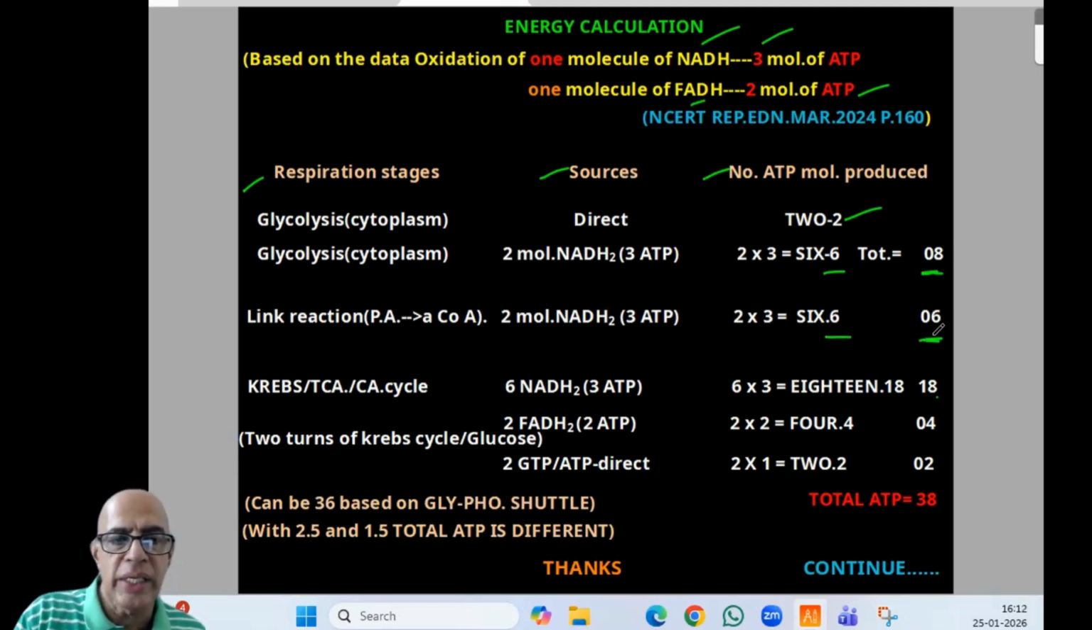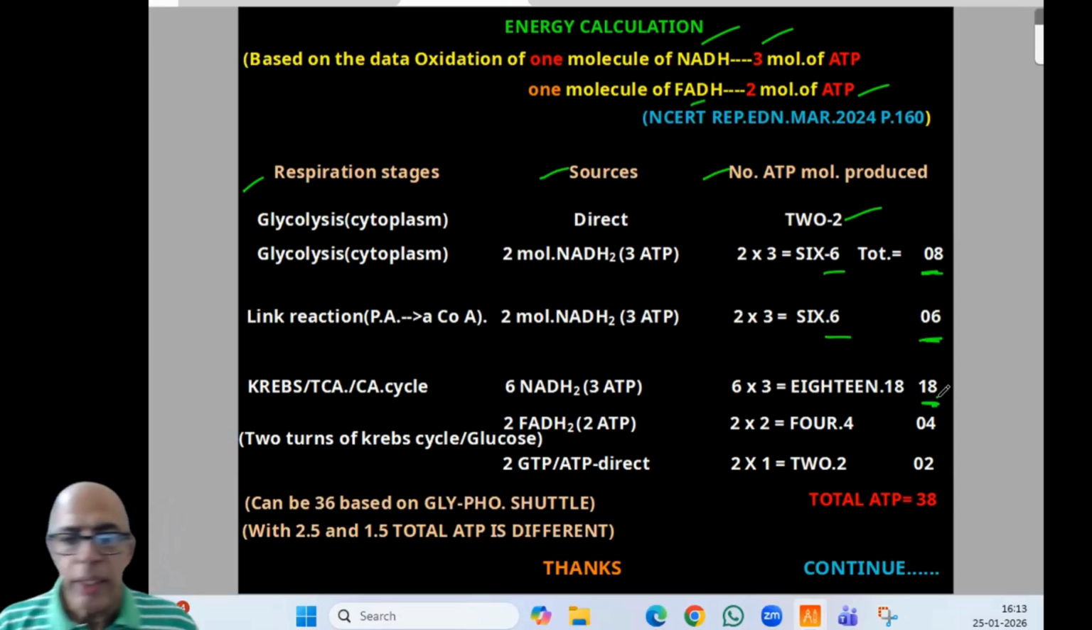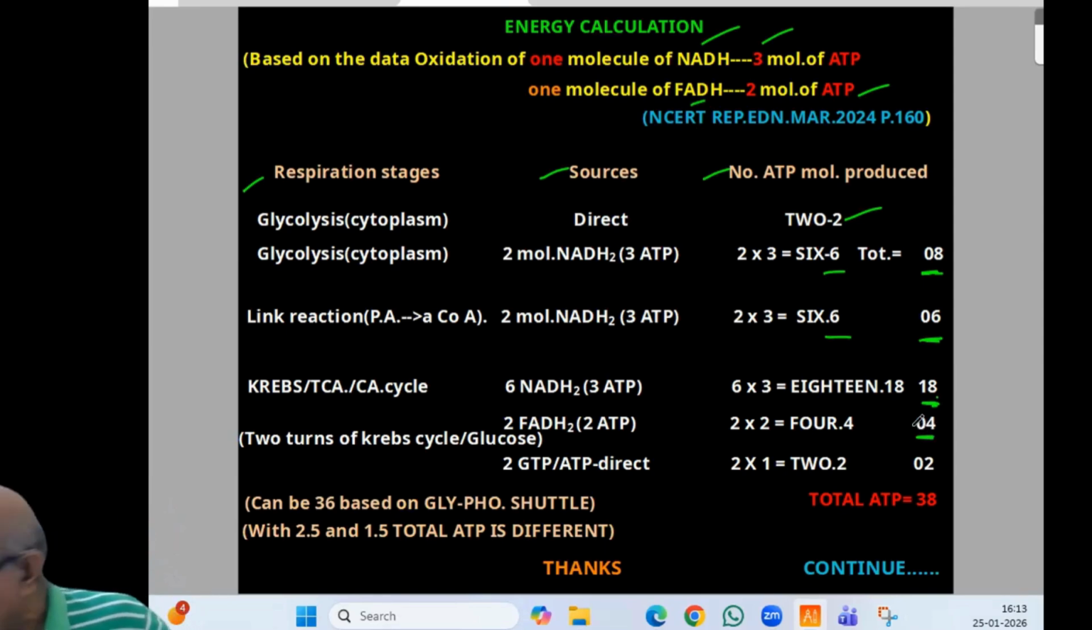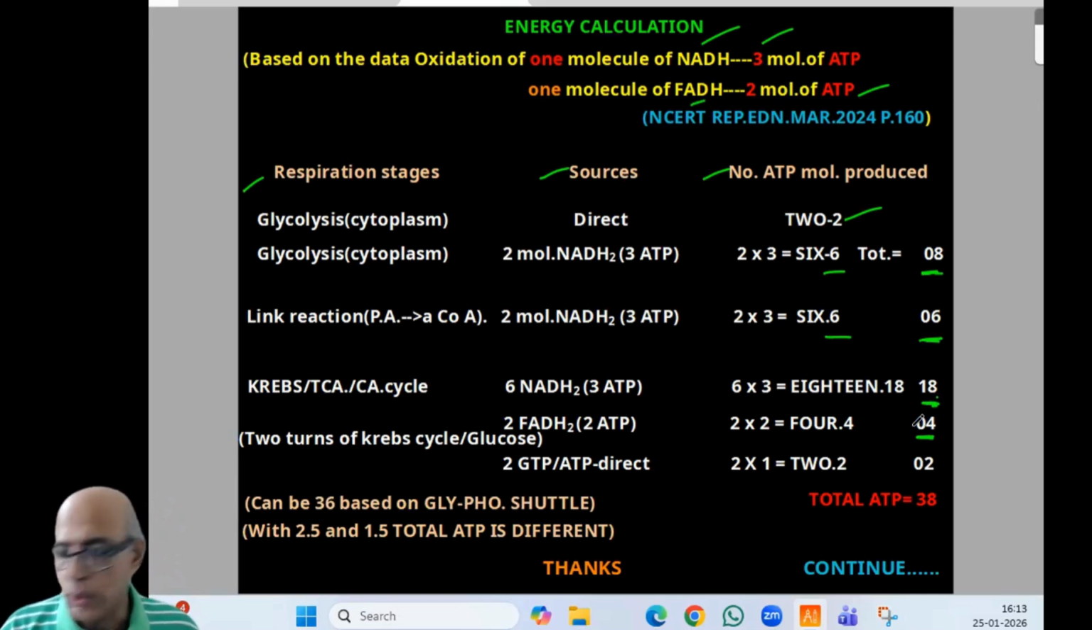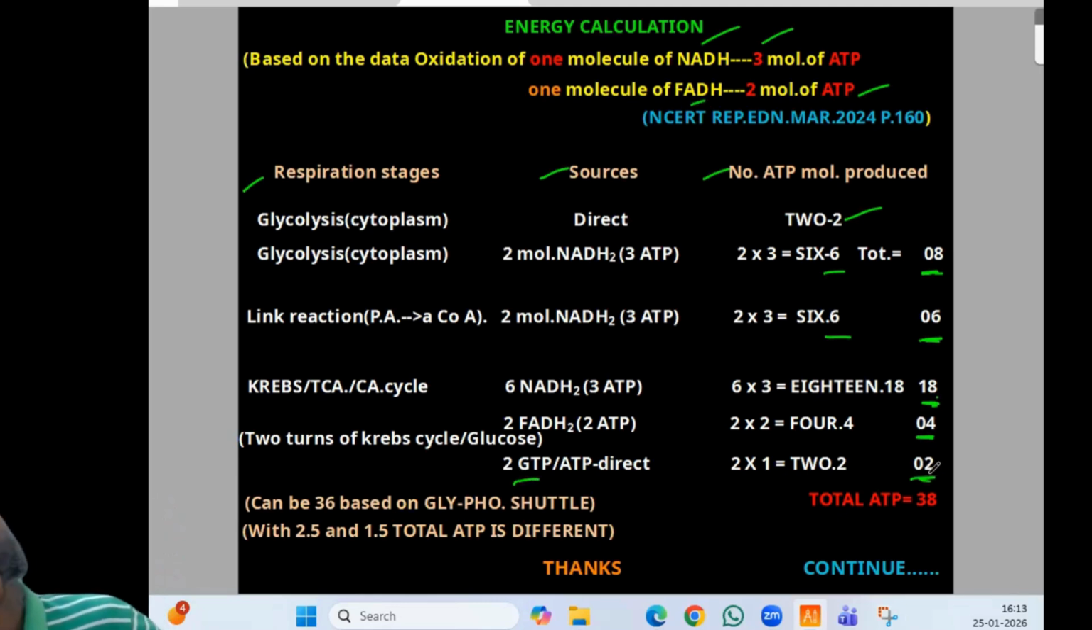Now the Krebs cycle, or TCA cycle, or citric acid cycle: 6 NADH2 per turn of the Krebs cycle, because 2 link reactions, 2 pyruvic acid, 2 Krebs cycles, so 6 into 3, 18. And there we also find 1 FADH2 in each Krebs cycle, so 2 FADH2, 2 into 2, 4 ATP. Then substrate level phosphorylation, direct 2 GTP, 1 in one Krebs cycle and the other in another. So total will be 14. 14 plus 18, 32, 36, 38.